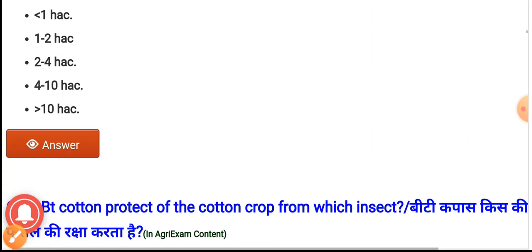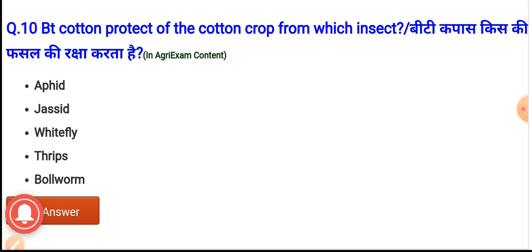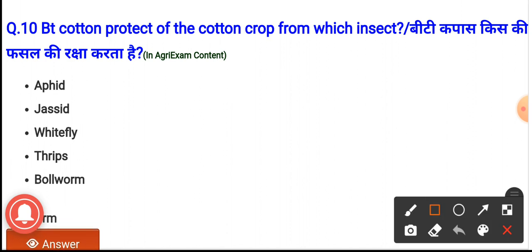Question number 10. BT cotton protects the cotton crop from which insect? The options are aphid, jassids, whitefly, thrips and bollworm. And the correct answer, it is bollworm.